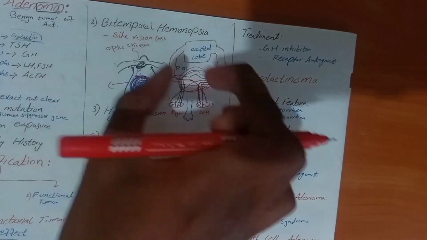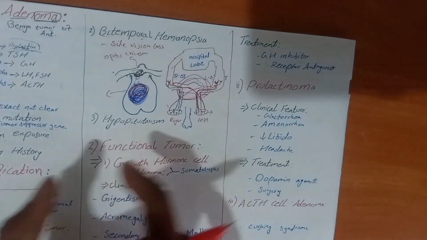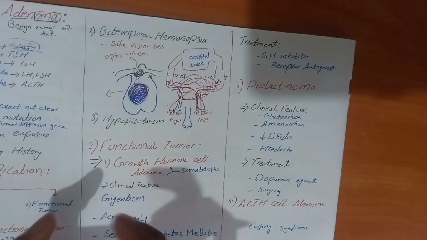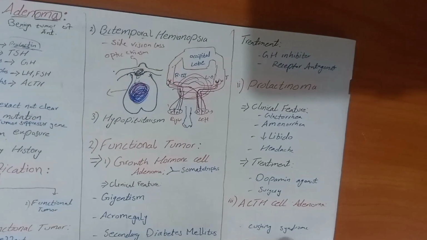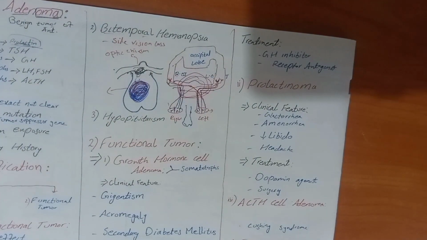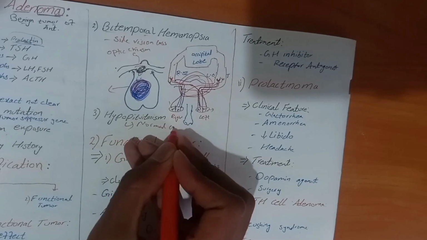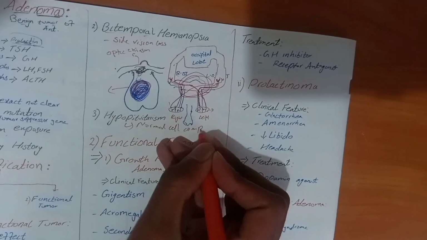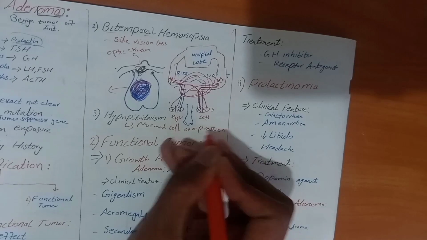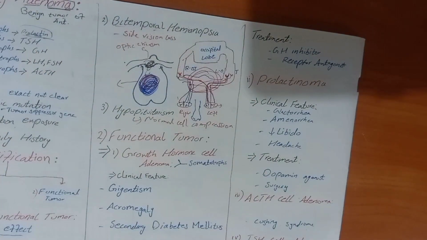This will come out as loss of temporal vision on both sides, which we call bitemporal hemianopia. This is an important feature of non-functional tumor of pituitary adenoma. Then the third most common symptom that will appear is hypopituitarism due to compression of normal cells. What happens with normal cell compression? These cells start losing their function and come out as hypopituitarism.